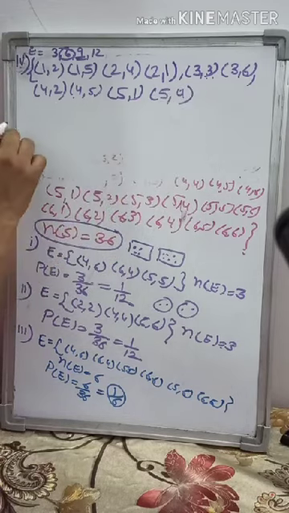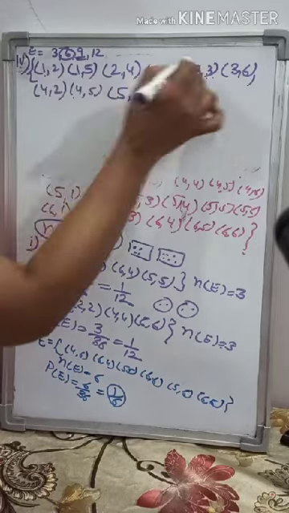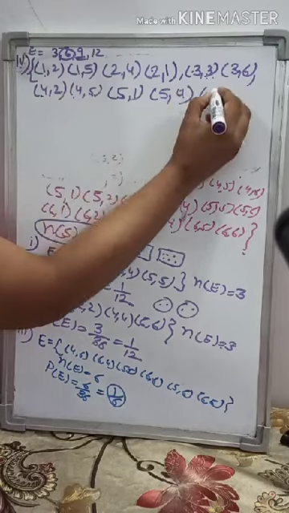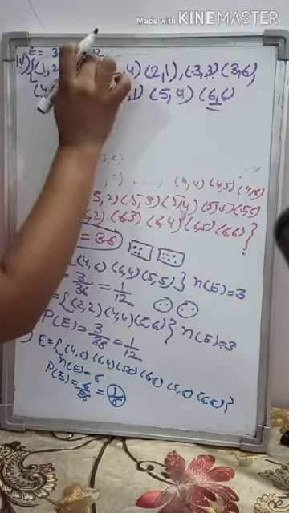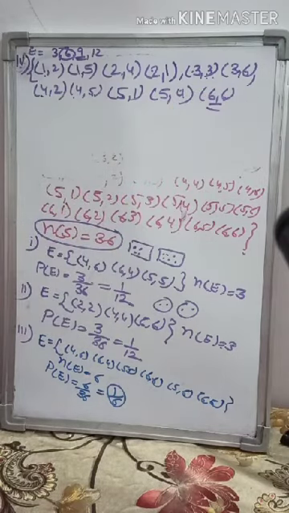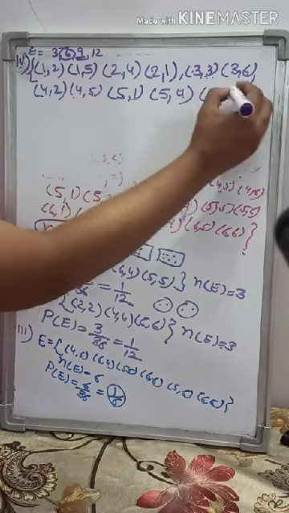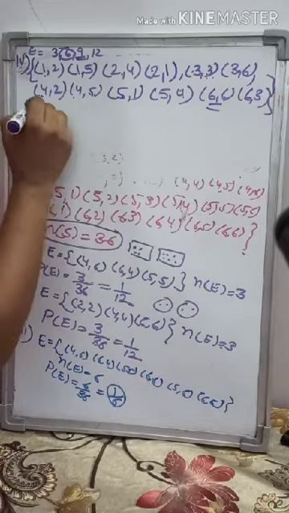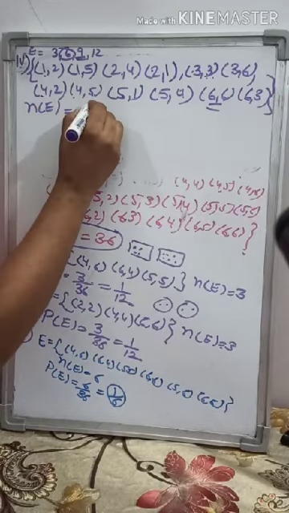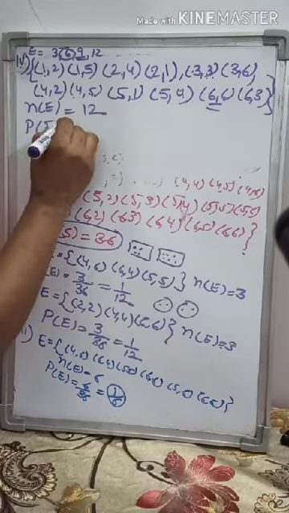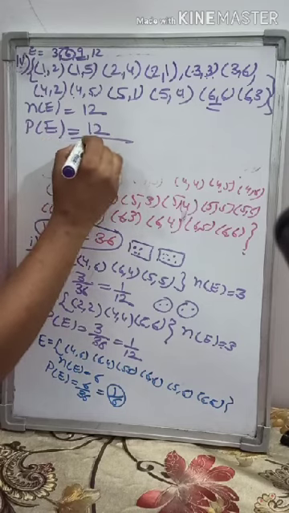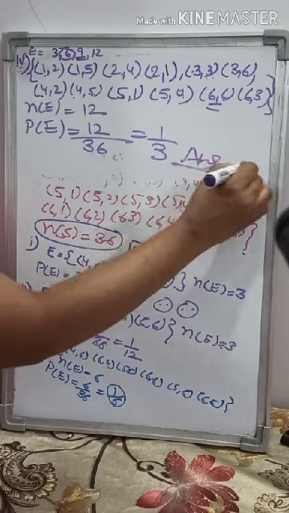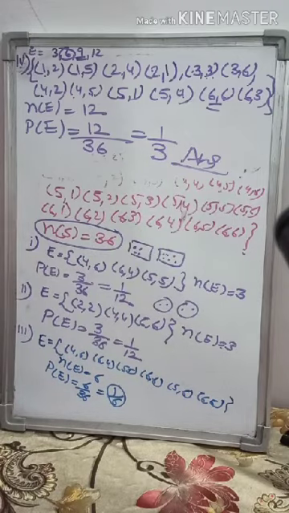So let's count: 1, 2, 3, 4, 5, 6, 7, 8, 9, 10. And we have to take 2 more. 6, 6 is 12. It's coming in the table of 3. One more will be there, 6, 3. 6 plus 3 is 9. So that means total elements in the event will be 12. So probability will be 12 over total 36, that is 1 by 3. So we have discussed the question of probability. Now the probability chapter is finished.